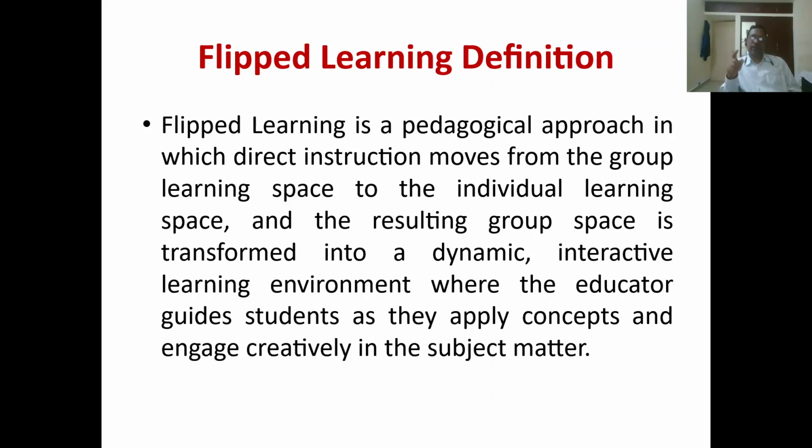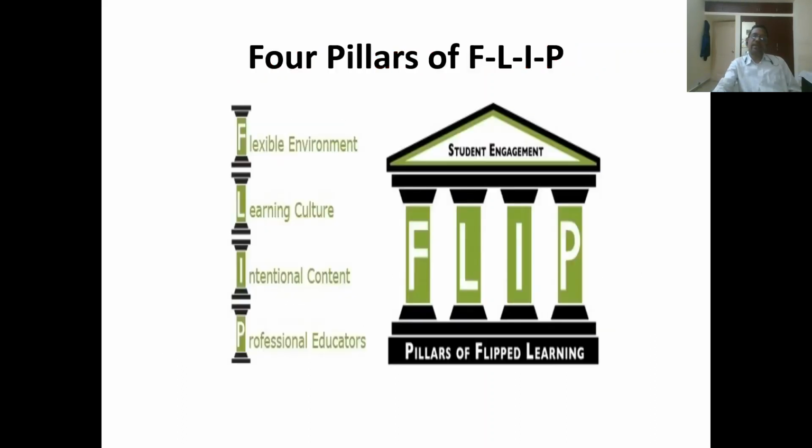In order to implement flipped learning, you have to apply the 4 pillars of flipped learning. You have to create these 4 points, which are called pillars: the flexible environment, learning culture, intentional content, and professional educators.